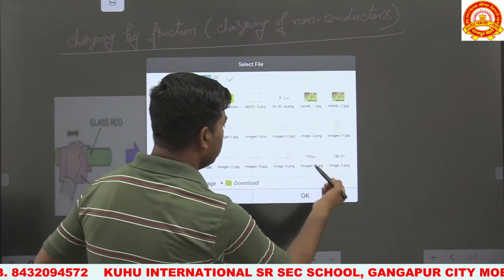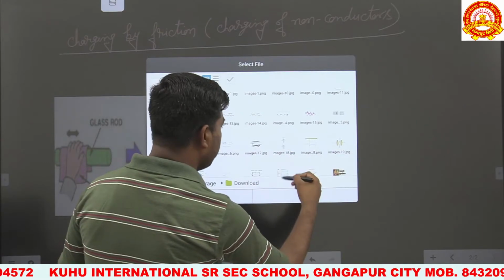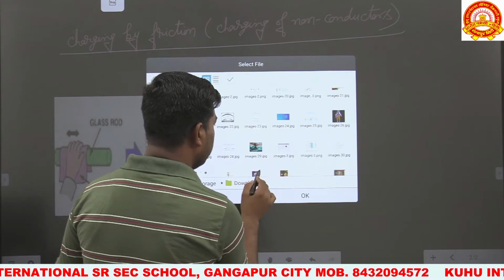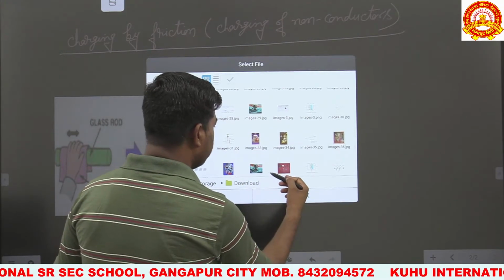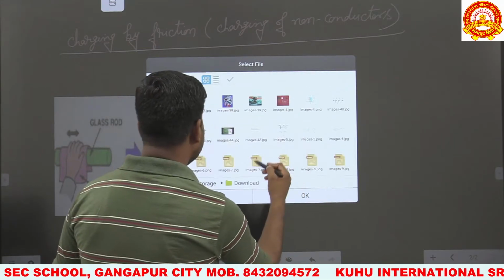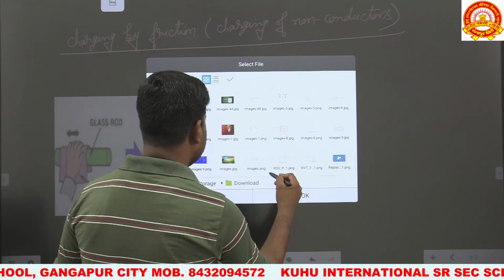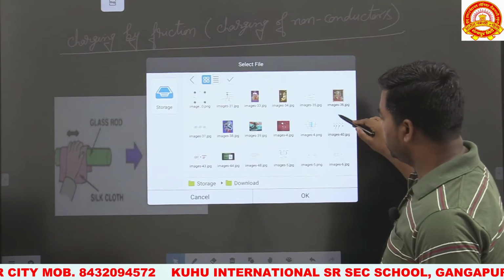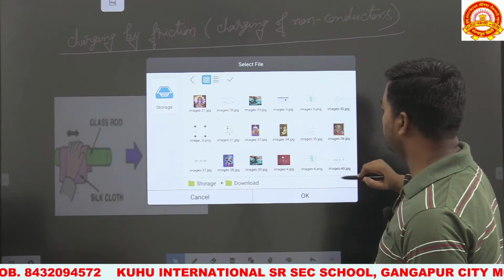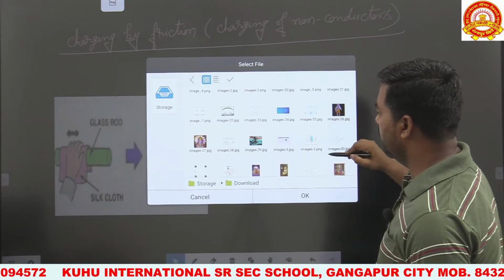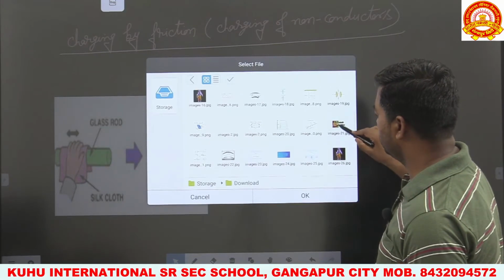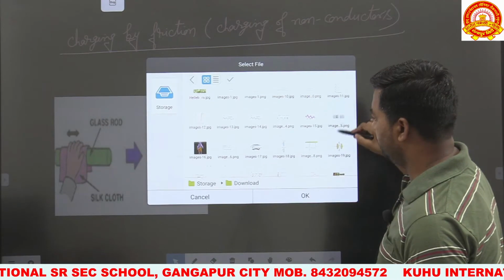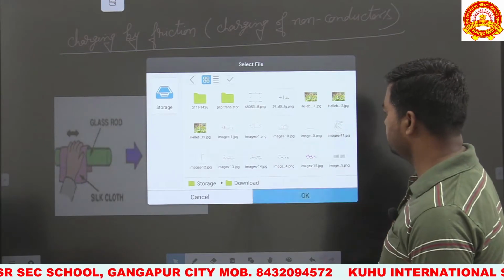In this example also, one body is rubbed with another body, and due to the rubbing the transfer of charge takes place from one body to the other. So one body gets positively charged and the other body gets negatively charged. This method of charging is called charging by friction.